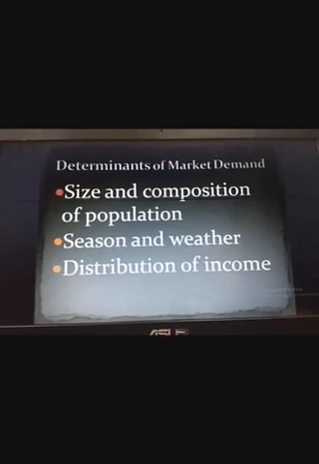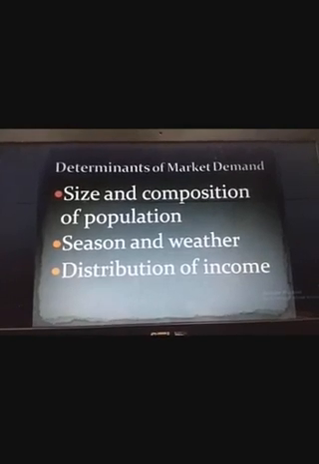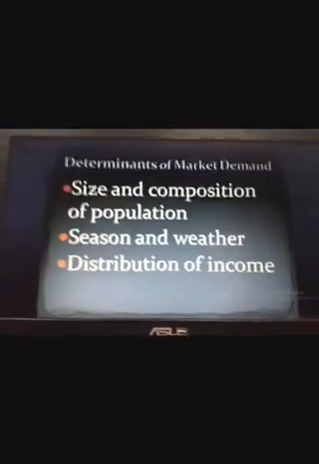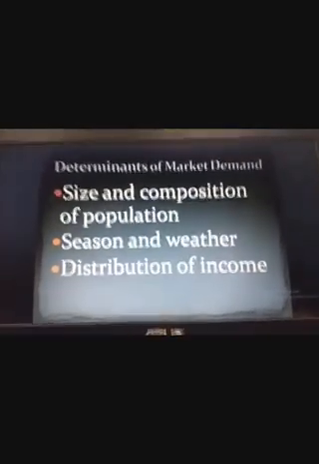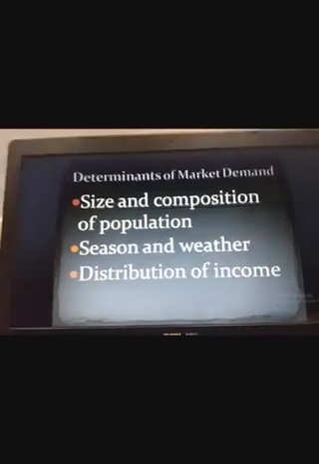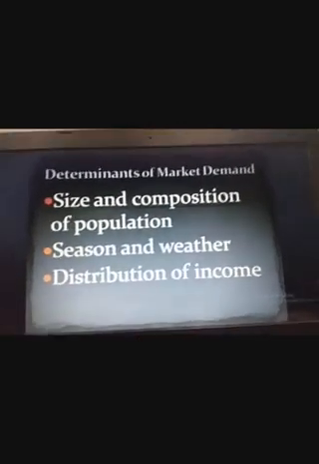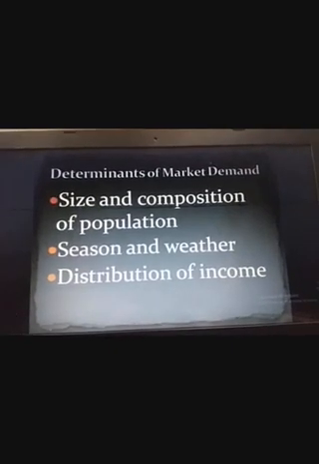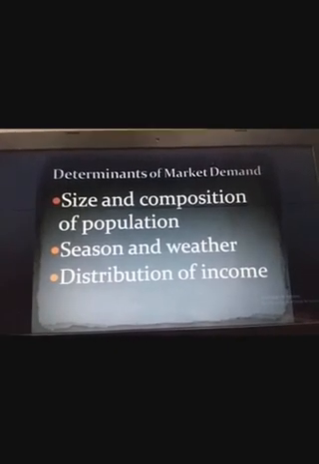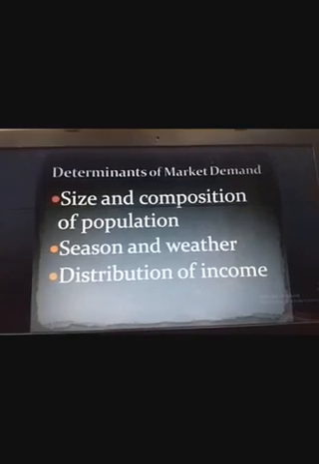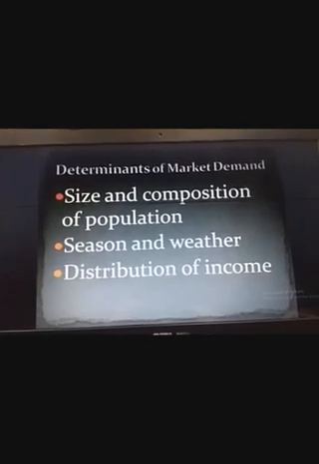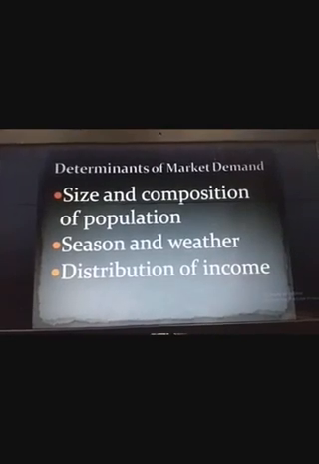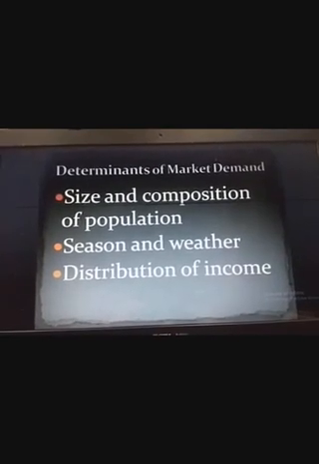If the number of infants, that is the small children, is more, then infant goods like diapers and toys will be more in demand. If the female ratio is more in the population, then cosmetics, toiletries and makeup goods will be more in demand. So the market demand depends upon the size and composition of population.